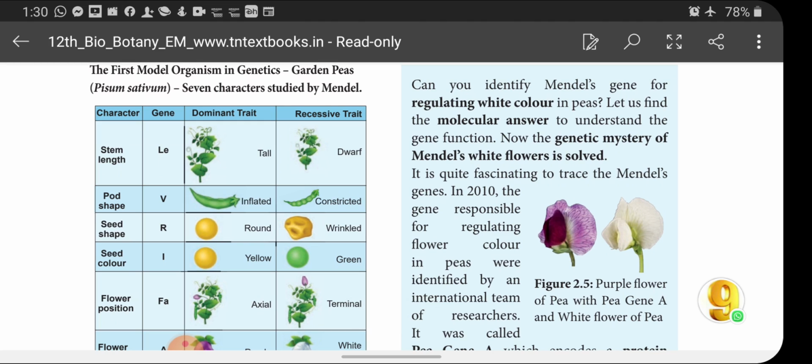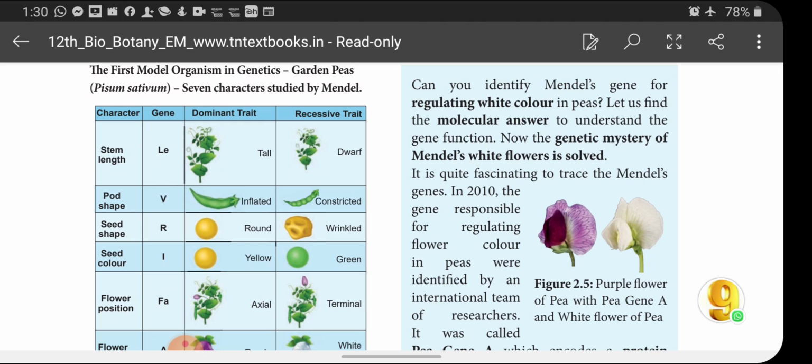First one is stem length. The gene called LE is responsible for control of stem length of the plant. Here the dominant trait in stem length is tall and the recessive trait is dwarf. Next one is pod shape.